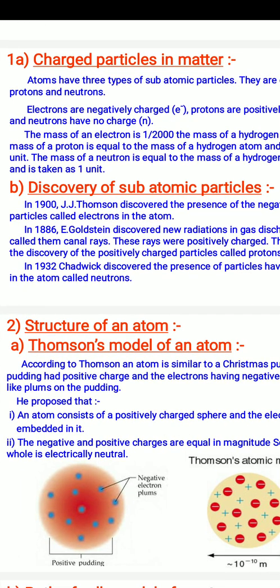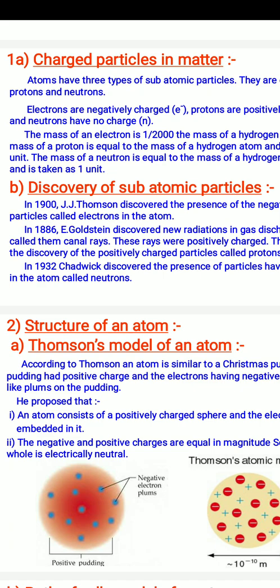Hence, the electron was discovered by J.J. Thomson in 1900. The proton was discovered in 1886 by Goldstein and neutron, the subatomic particle, was discovered by Chadwick in 1932. These are the subatomic particles present in the atom. Now, there are different concepts proposed by different scientists about the structure of the atom.